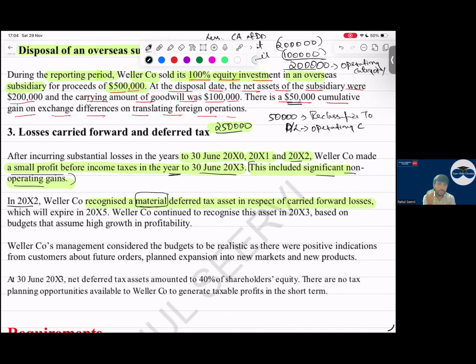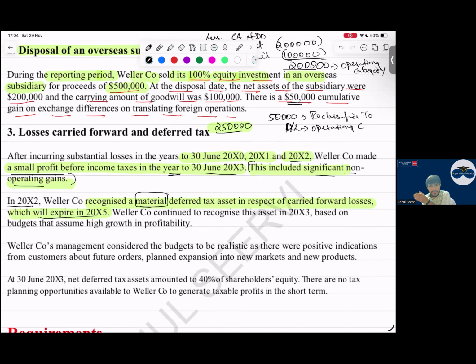Okay, there is profit in one year, but these profits are not consistent because it's from a non-operating gain, sir, which will expire in 2000x5. Okay, sir, it will expire in 2000x5 only. That means the carry forward is still 2000x5 only. For this 2000x2, the carry forward is still 2000x5. So 2000x3 small profits, from this nothing we can do. We say no here.